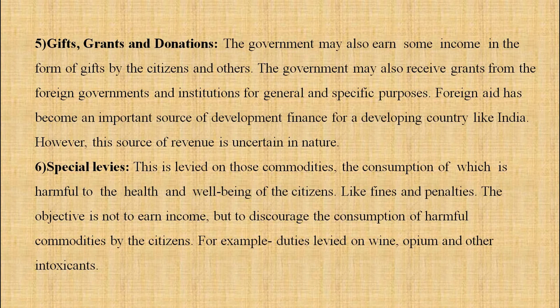For example, duties levied on wine, opium or intoxicants or drugs, all those things, are called special levies. Cigarettes and all those things are harmful, and so special levies, or special taxes, or special fines and penalties are there. The objective is not to earn money but to discourage the consumption.